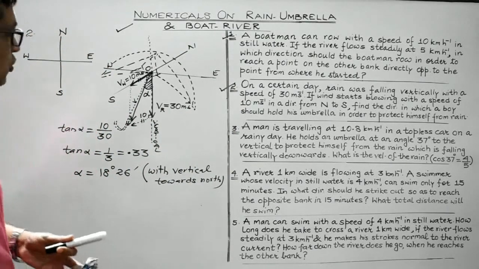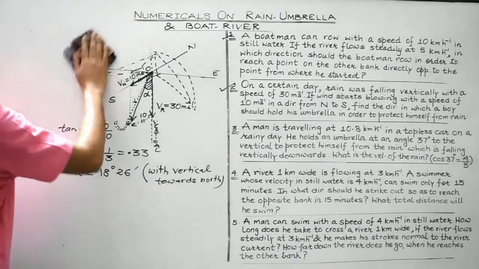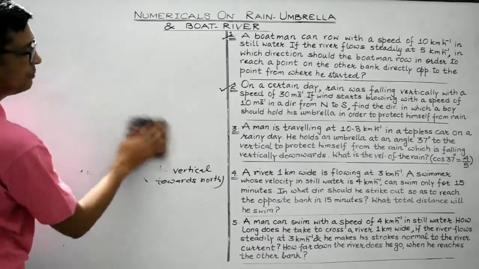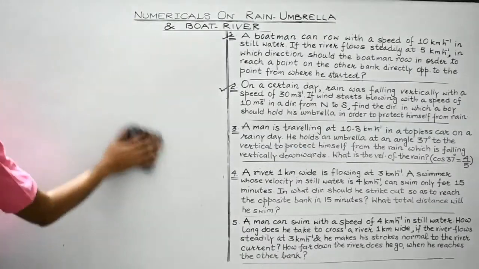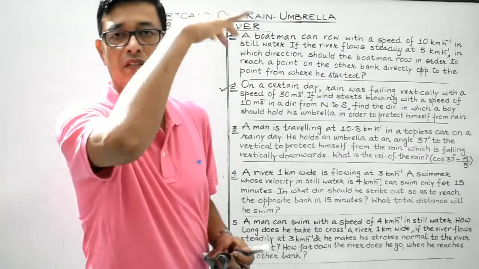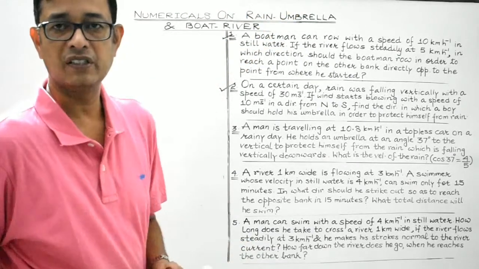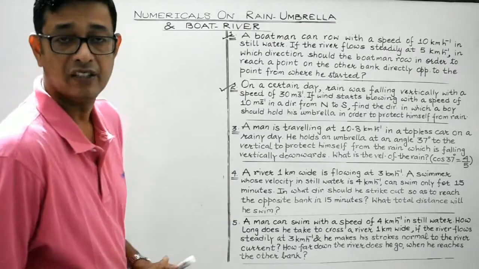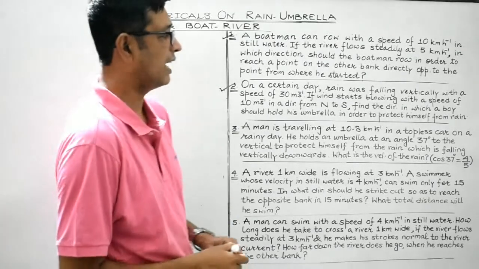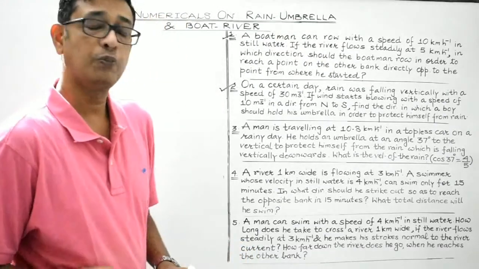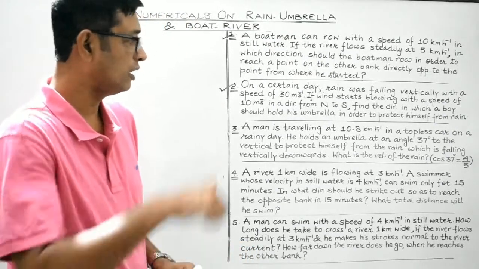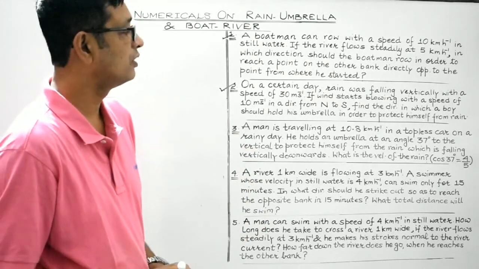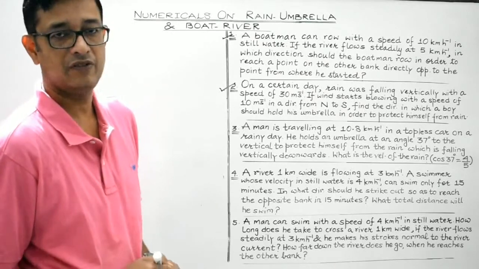Let's proceed to question number 3 then. Question number 3 is, a man is traveling at 10.8 km per hour in a topless car. I mean, the roof of the car is not present. It's totally vacant, or it's a topless car on a rainy day. He holds an umbrella at an angle of 37 degrees to the vertical to protect himself from the rain, which is falling vertically downwards. What must be the velocity of the rain? And it is given cos 37 degrees is equal to 4 by 5, right?